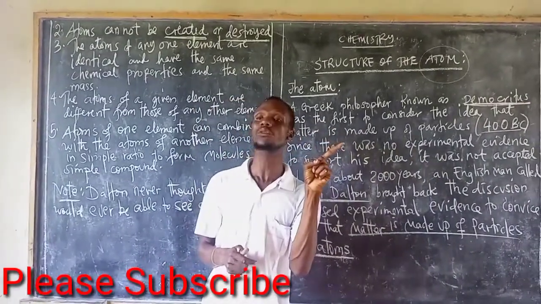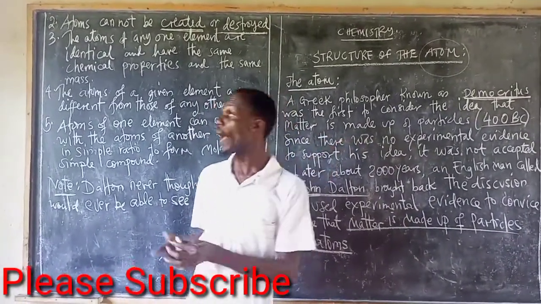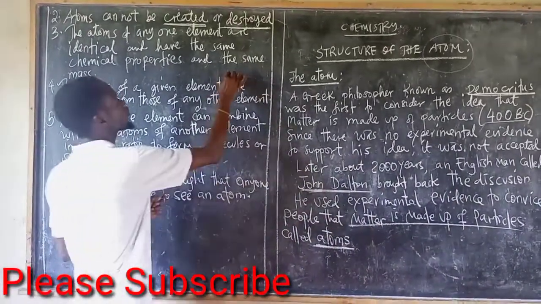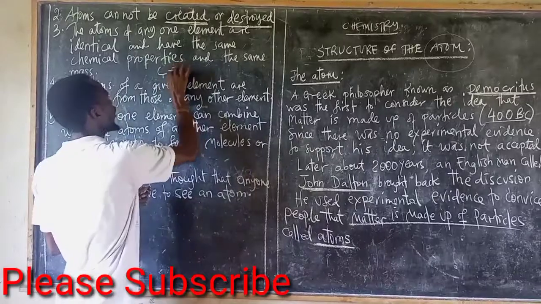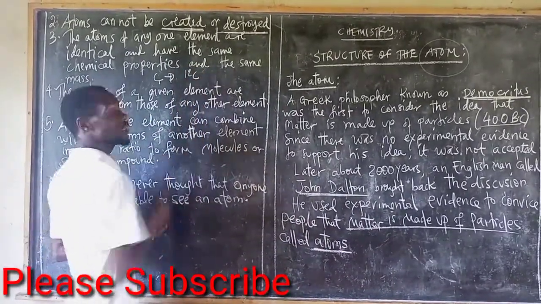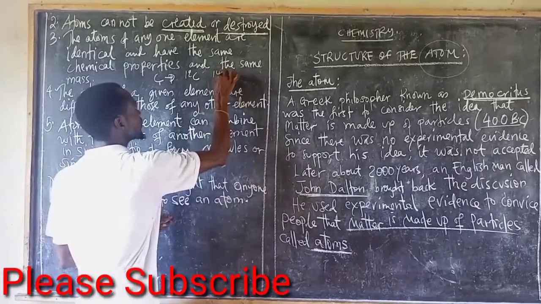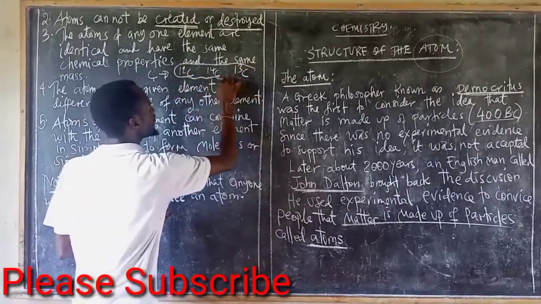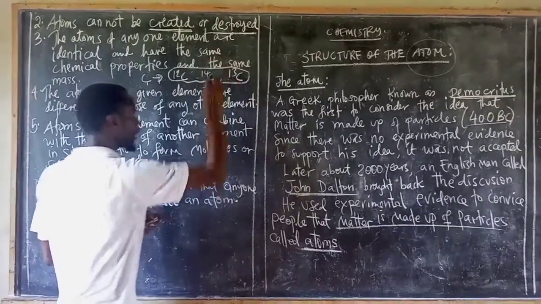If you are talking about atoms of carbon, what he thought is that carbon-12 is equal to carbon-14, is equal to carbon-13. These are equal in mass and they have the same chemical properties.